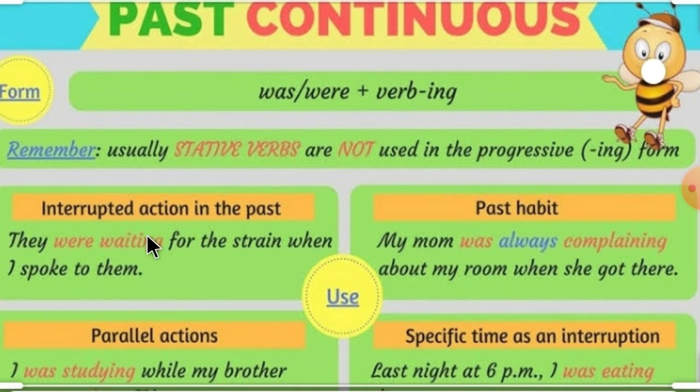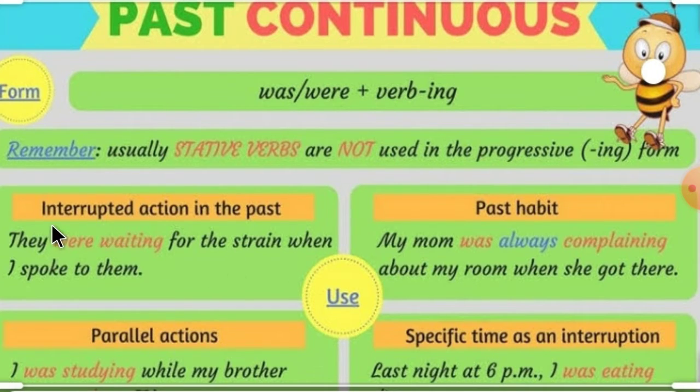So let's see the uses of past continuous tense. First let's see only the uses, then I'll give you examples. Interrupted action in the past. Past habit. Parallel actions. Then specific time as an interruption.